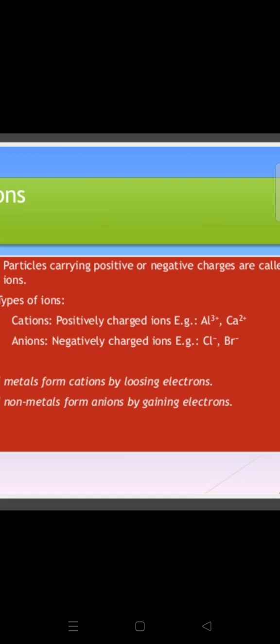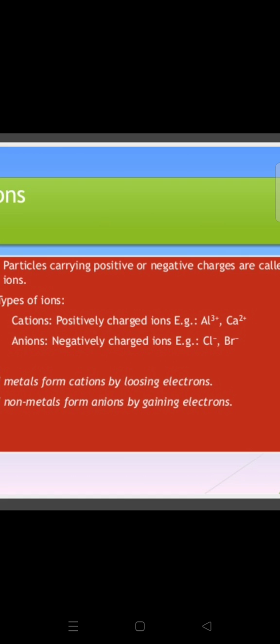Okay, so metals always form cations, because they always lose electrons, so the number of protons becomes more and positive charge develops on them. Metals are always cations, while non-metals have the capacity to always accept electrons.